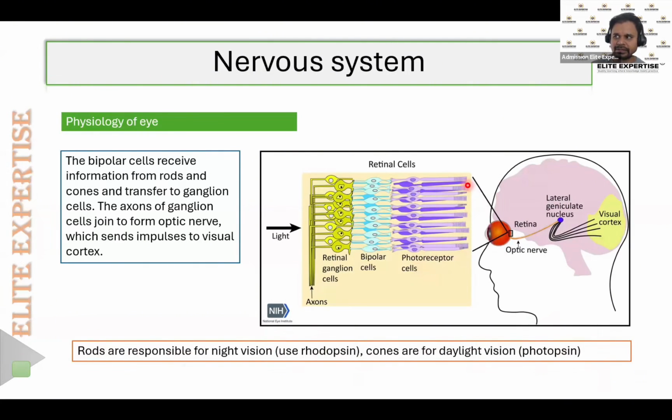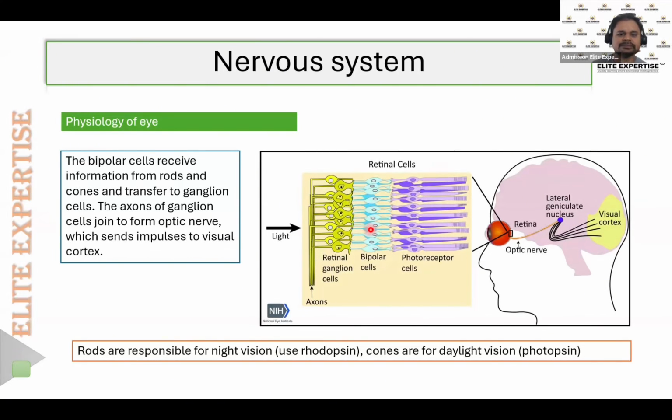Whenever we look at some object in the presence of light, the image will first focus on the photoreceptor cells, that is, the rods and cones. The photoreceptor cells receive the image, and then they pass it to the bipolar cells.